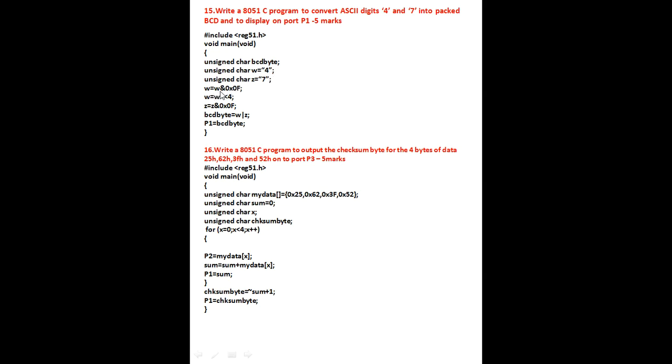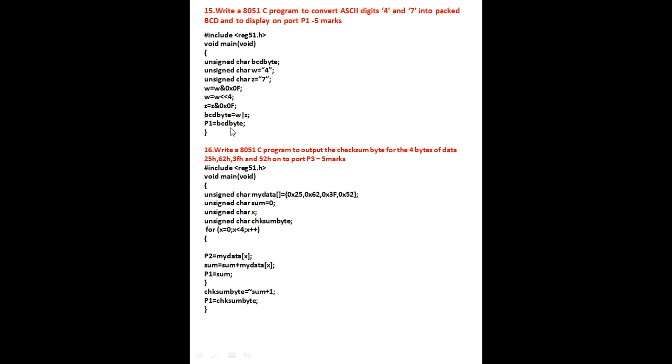Now first, w is equal to w AND 0x0F, which removes the 30, so we get only 4. That means it masks the higher nibble and retains only the lower nibble, and that is going to be left shifted by 4, so 04 becomes 40 now. That is stored into w. Next, z is equal to z AND 0x0F. In z you have 37. From the 37 you get 07 by making the AND operation, which masks the higher nibble.